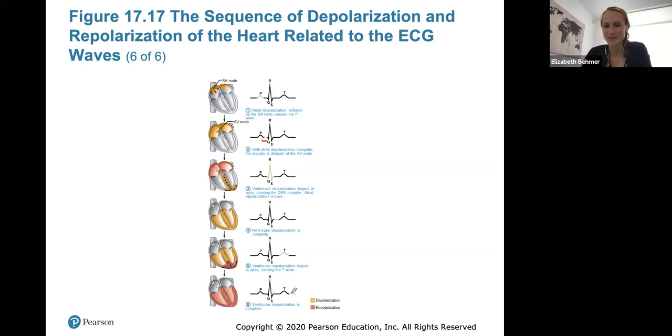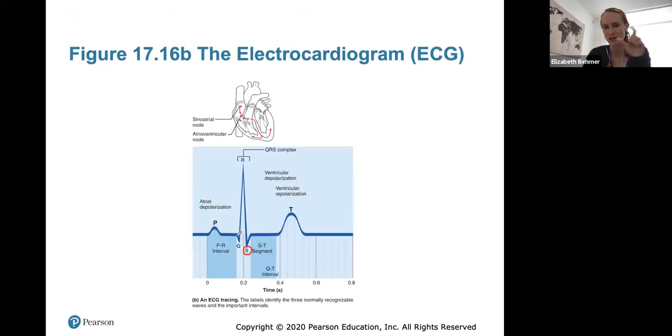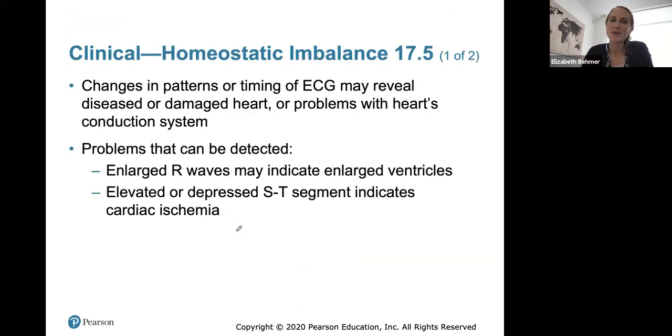Ventricular repolarization is complete at that segment. So again, this is a great graph to show you depolarization, repolarization, and how they each occur using the ECG as a measuring tool. Any change in the pattern or timing of the ECG, we can measure, usually with little boxes, how long each segment is between the P wave, the QRS complex, or the T wave. And if there's any kind of change in what is normal in the length of time for each to occur, any change may reveal a diseased or damaged heart or problems within the heart's conduction system.